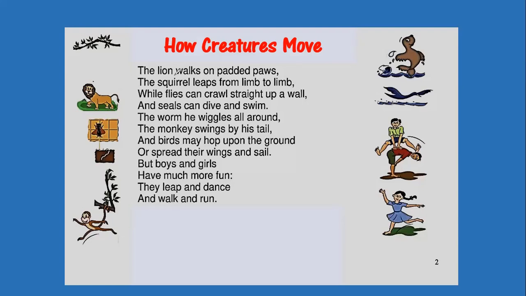So here the action words are walks, leaps, crawl, dive and swim, wiggles, swings, hop, spread, sail, leap, dance, walk, and run. So there are 13 action words in this poem.